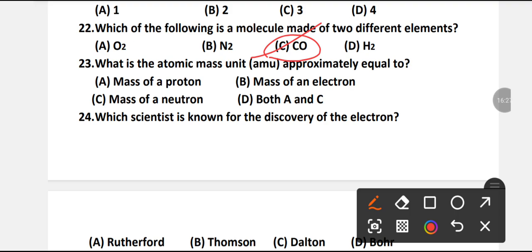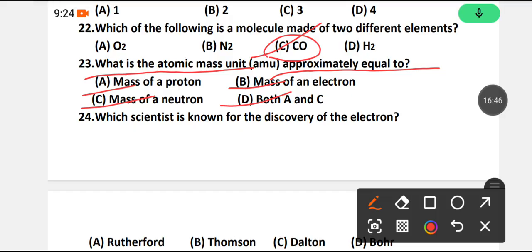The atomic mass unit is approximately equal to the mass of a proton, the mass of an electron, the mass of a neutron, or both A and C. Which option is right?